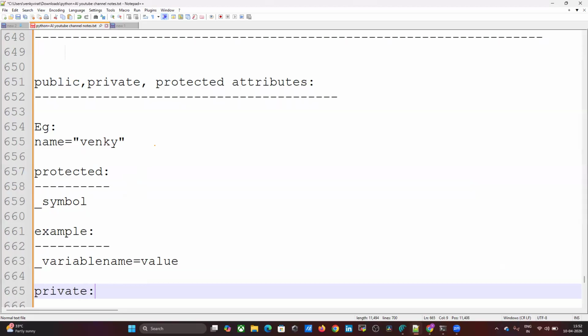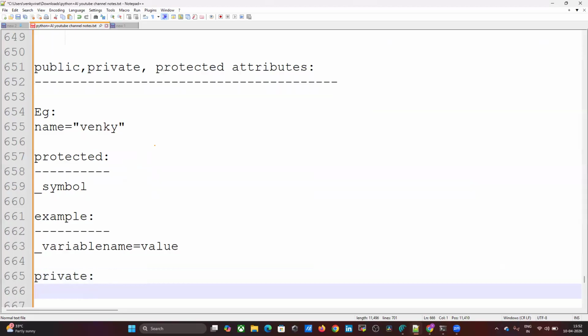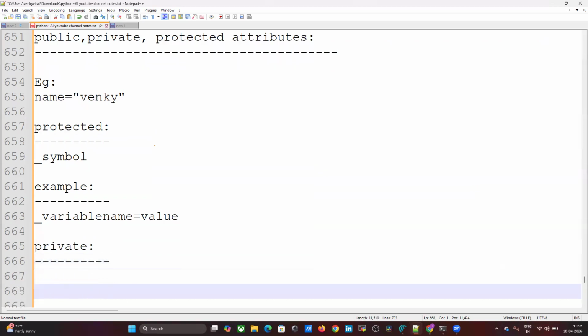What is private? Private attributes can be accessed only within the class. From outside of the class, we cannot access them. We can declare a variable as private explicitly by prefixing two underscore symbols. Within the class we can access it.